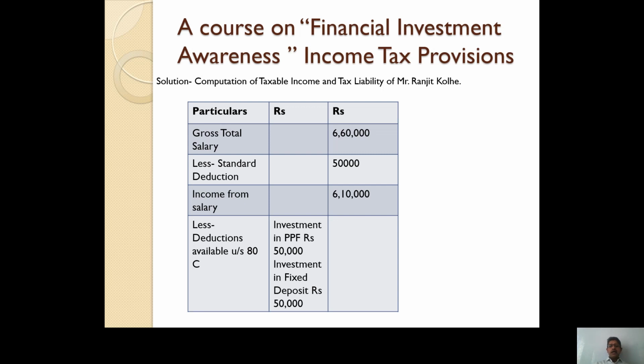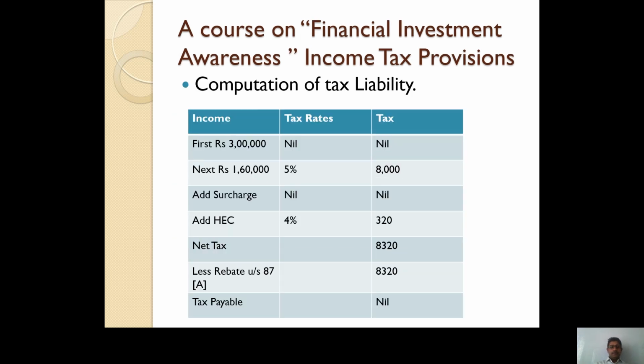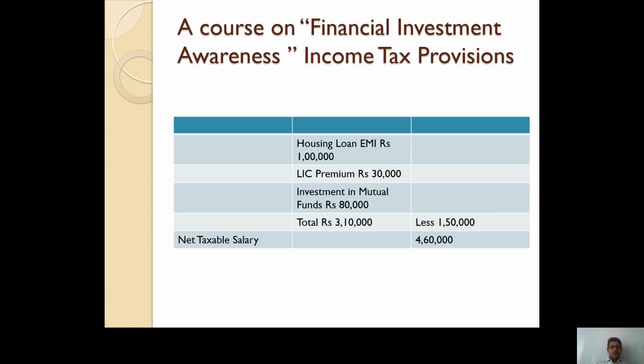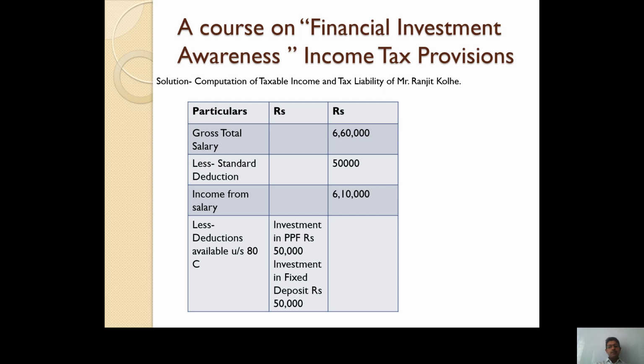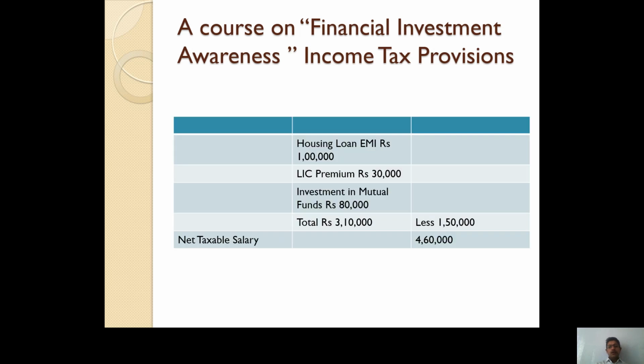Now these are various investments made by Mr. Ranjit Kolle. One is investment in PPF rupees 50,000, then investment in fixed deposit rupees 50,000, then repayment of housing loan EMI rupees 1 lakh, LIC premium paid rupees 30,000, investment in mutual funds rupees 80,000. So now here total investment made by Mr. Ranjit Kolle is rupees 3,10,000.